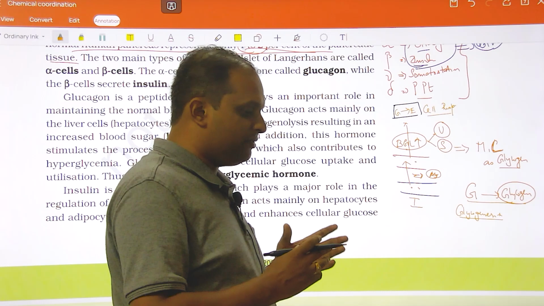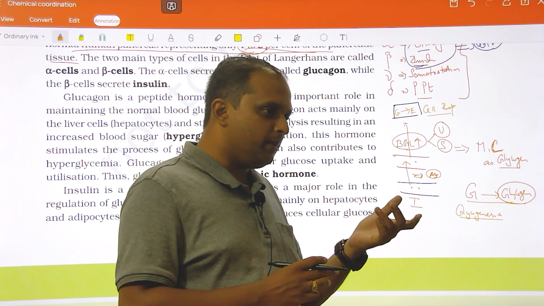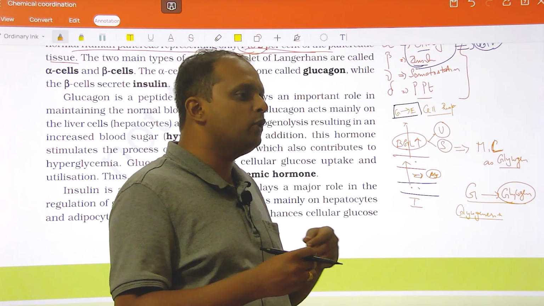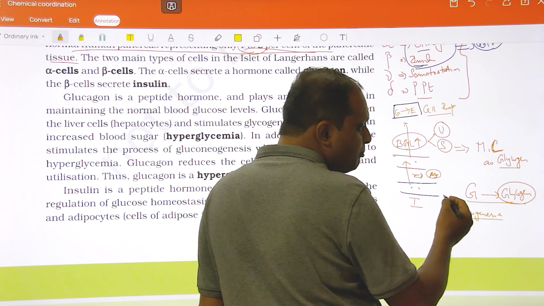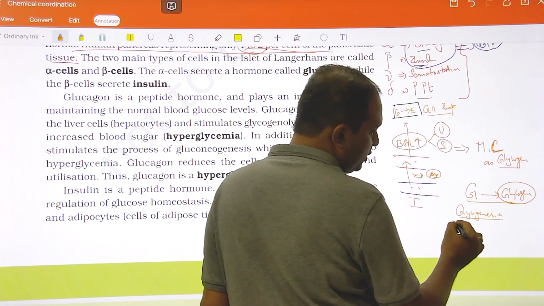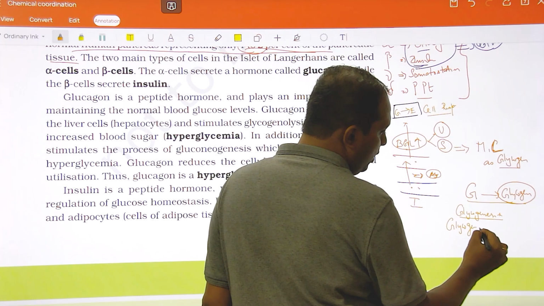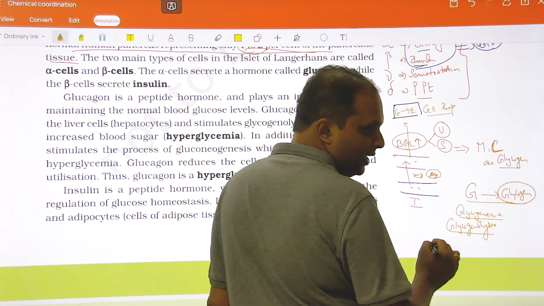I have some excess money, I am going to store it in the bank. What is my intention of storage? I mean saving it. So when there is a need, I am going to bring it, liquefy it and then use it for my purpose, right? So when there is a need, the glycogen will get back into glucose. This is what is called glycogenolysis. You are getting the term glycogenolysis.